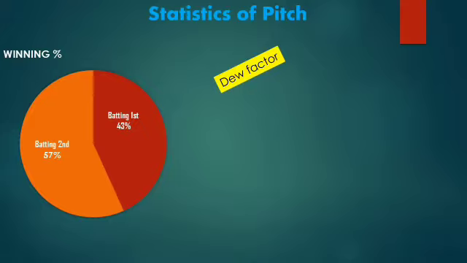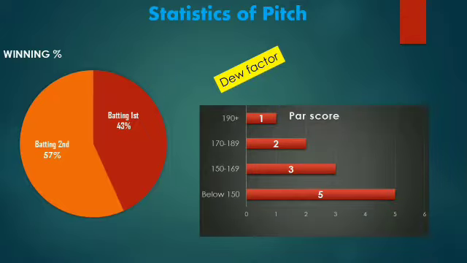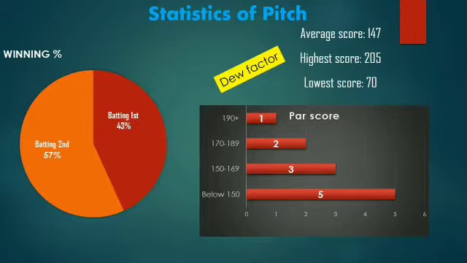The second batting will have a higher percentage of winning, 57% according to the last few years' records. On par score, 190 plus has been chased only one time, 170 to 189 two times, 150 to 169 three times, and below 150 five times. So exactly in the first 3 to 5 matches the pitch will be very fresh, so we can expect 170 to 180, which is very gettable. The average score is 147, the highest score is 205, and the lowest score is 70.